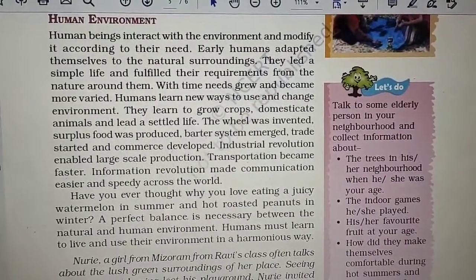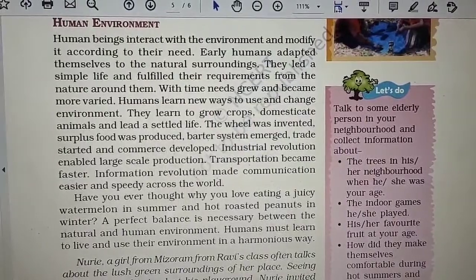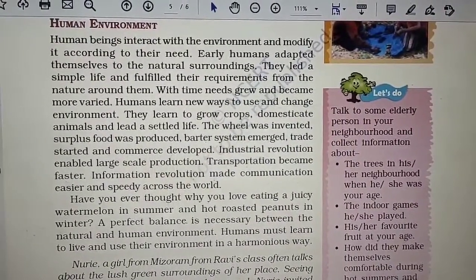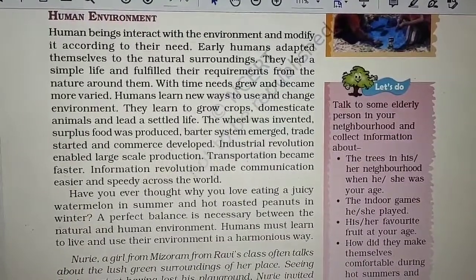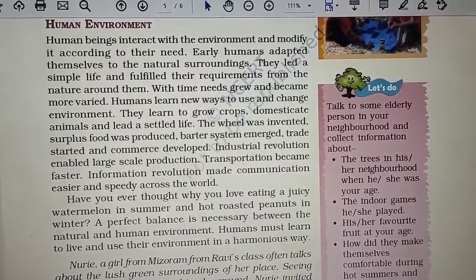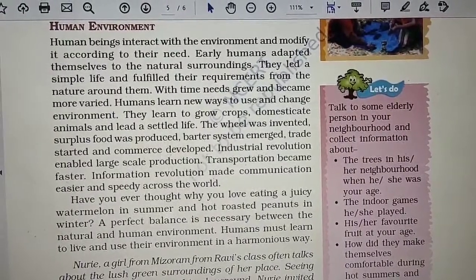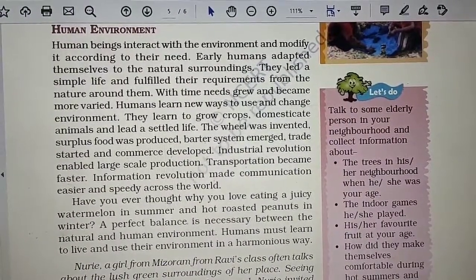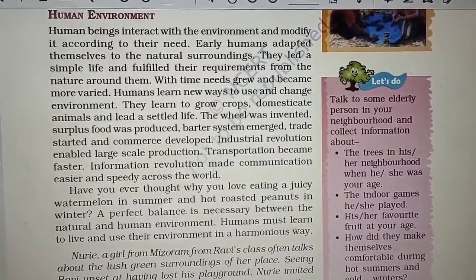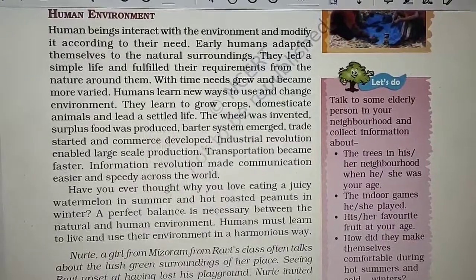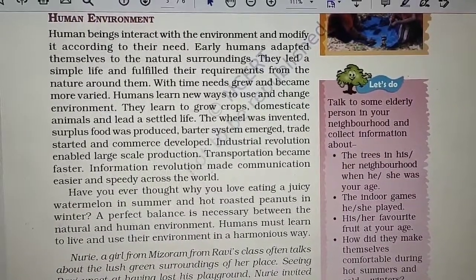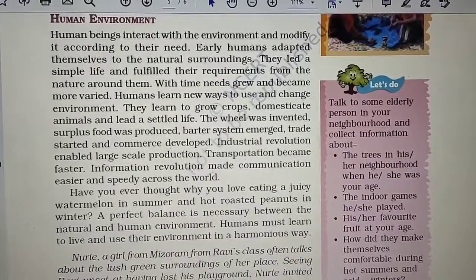For example, early humans adapted themselves to the natural surroundings. They led a simple life and fulfilled their requirements from nature around them. As time passed, the needs grew, and humans learned new ways to use and change the environment. They learned how to grow crops, how to domesticate animals, how to lead a settled life. When they felt the need of the wheel, they invented the wheel also.